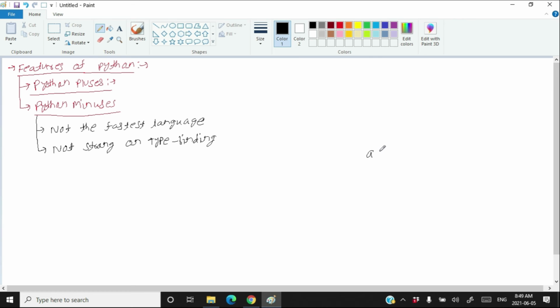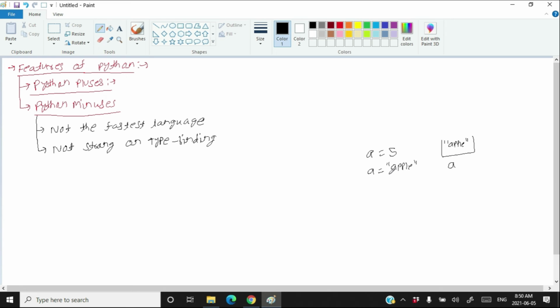When I create a variable and store something in it, as I told you, variable means container. The name of this container is A and I'm going to store 5 in that container. Later on, if I write here A is equal to apple, the content of A will be changed from 5 to apple.